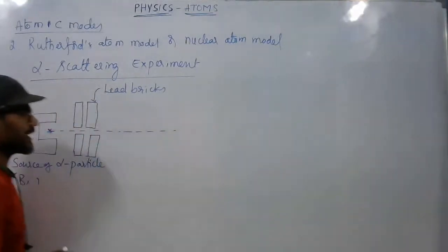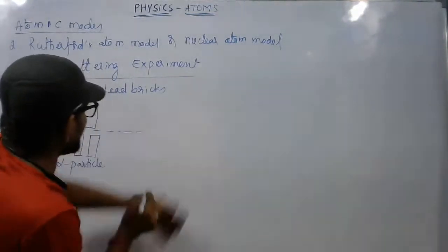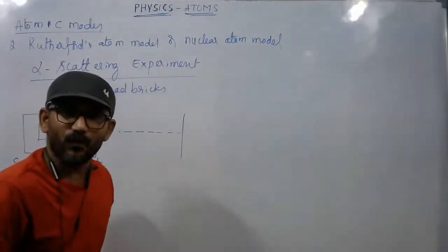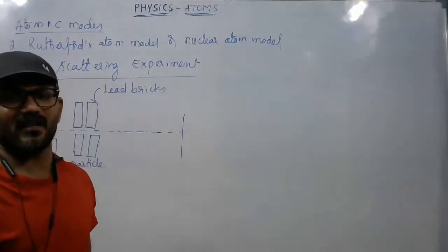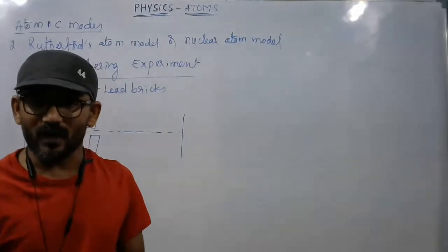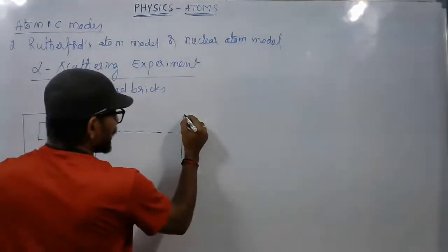These collimated alpha particles are allowed to fall on a metal foil. Usually, this metal foil can be of any kind, copper foil or aluminum foil or even gold foil. Here, we are considering a gold foil.